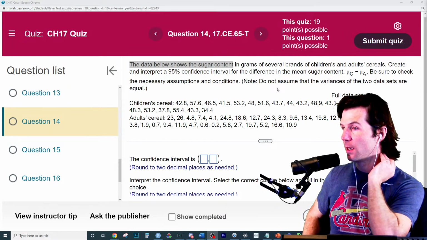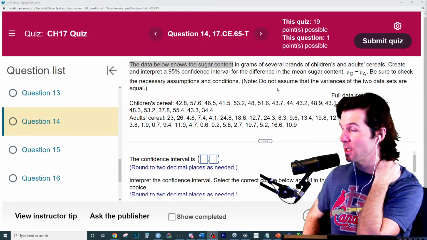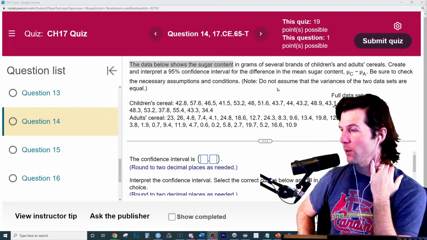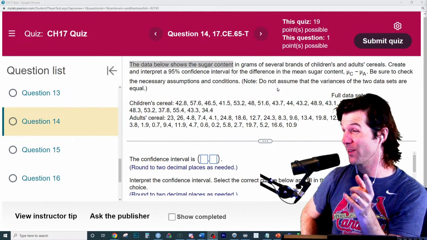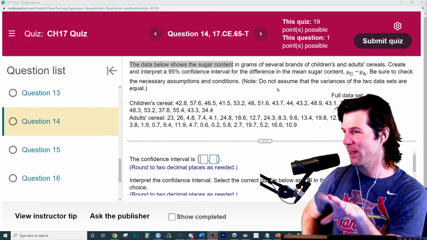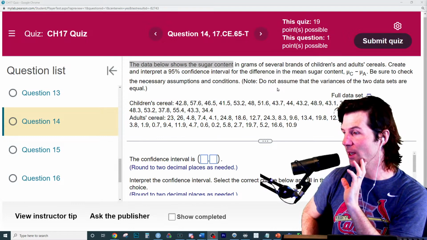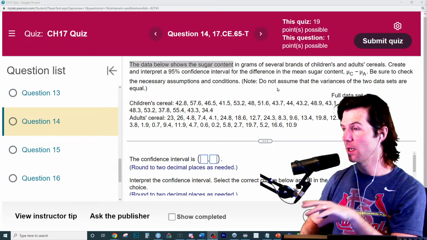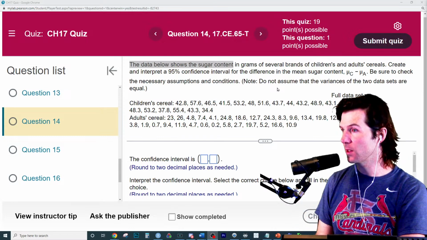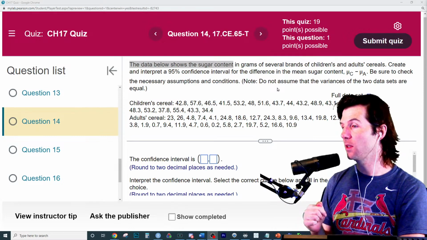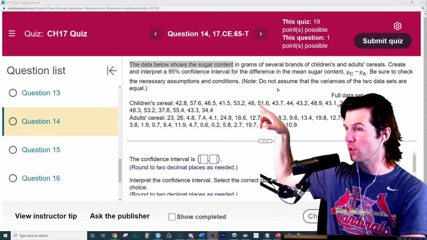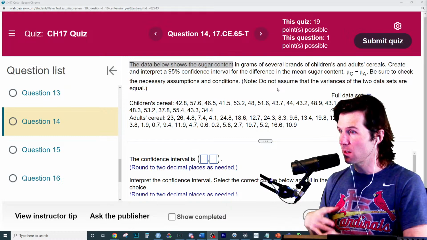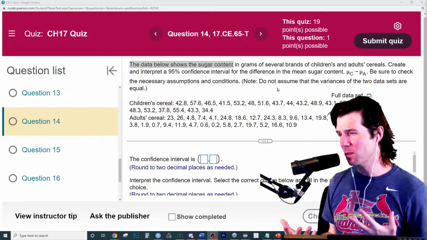You are right. We're going to look at the difference in means, and we're going to estimate the difference in means of what? Of the average sugar for children's cereal and the average sugar for adult cereals. The mean sugar content. So we're going to look to see if there's a difference. Does that make sense? It's the context, right? We're going to look to see if there's a difference between how much sugar the average cereal for children has and how much sugar the average cereal for adults has. That's the point of this question, to be like, which of these has more sugar in it?